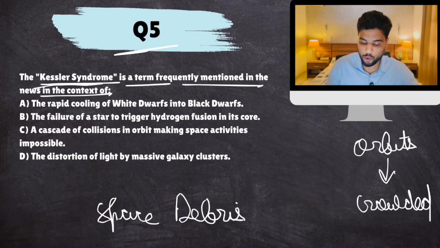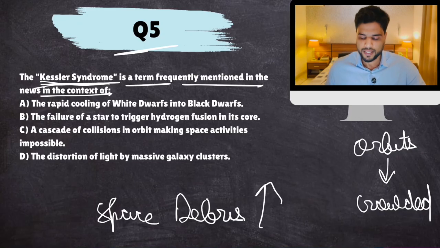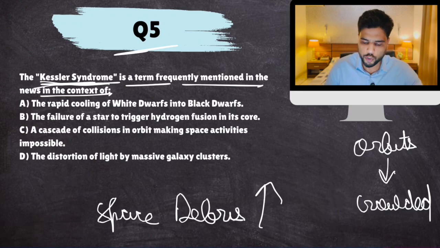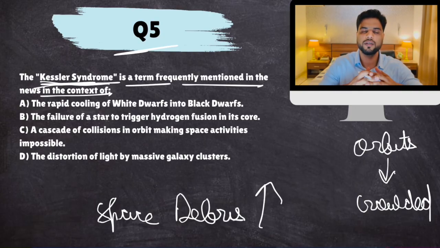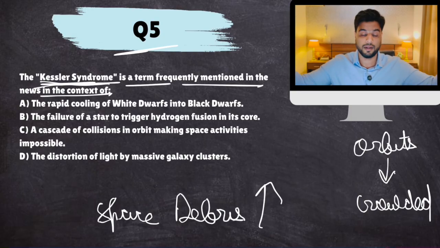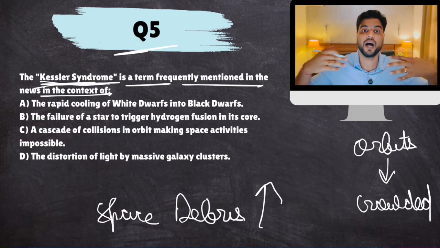Now, Kessler syndrome is a hypothetical situation that might occur if this space debris becomes too much. It's called Kessler syndrome because it was given by Donald Kessler, a person in NASA. So he said that there might come a time where a small nut bolt in the orbit will hit a particular satellite. That will destroy the satellite. It will break into 10 components. Those 10 components would hit other satellites. Let's suppose those 10 components hit 10 other satellites, 100 components would hit 100 other satellites, and surely within a span of days, all satellites would be destroyed.